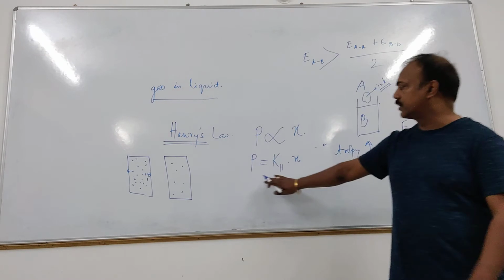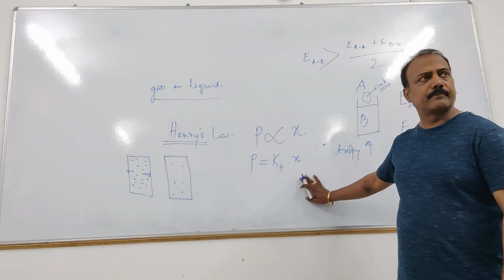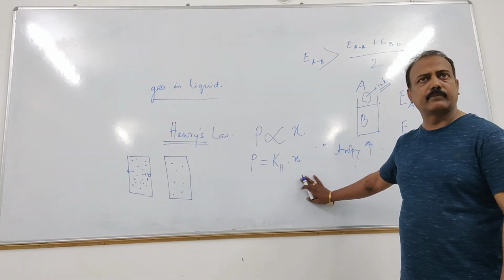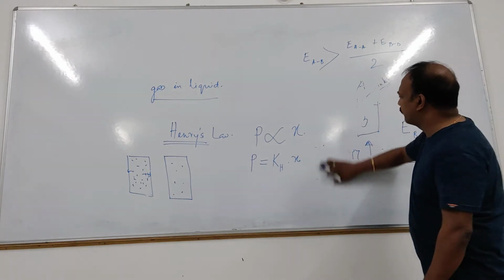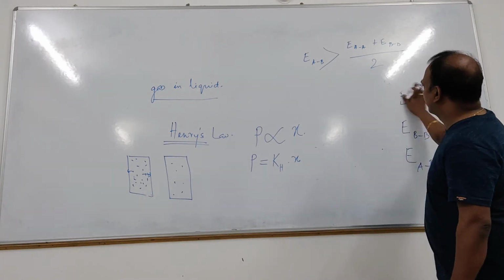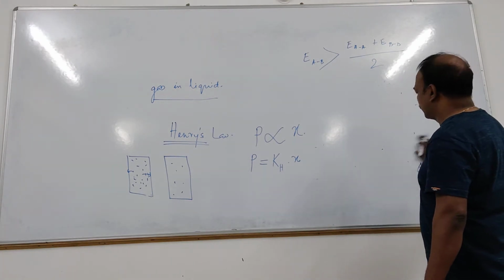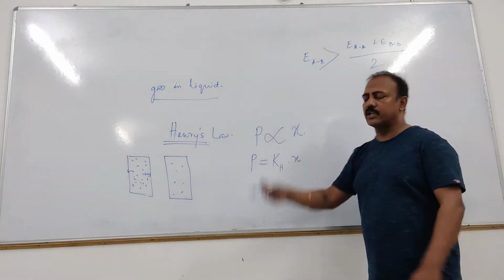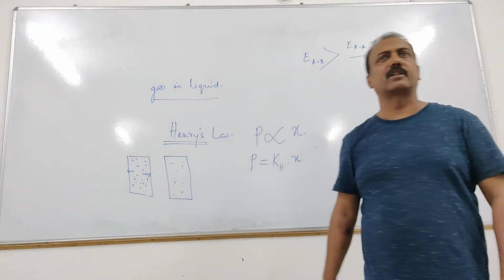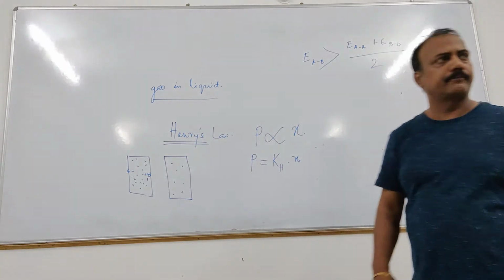Okay, so P is equal to KH into X. That's the mathematical form of it. Now we are going to see the graphical form of Henry's law. Please understand the graphical form, because it's not only Henry's law. Whatever we are going to study, the graphical form, you must understand it.